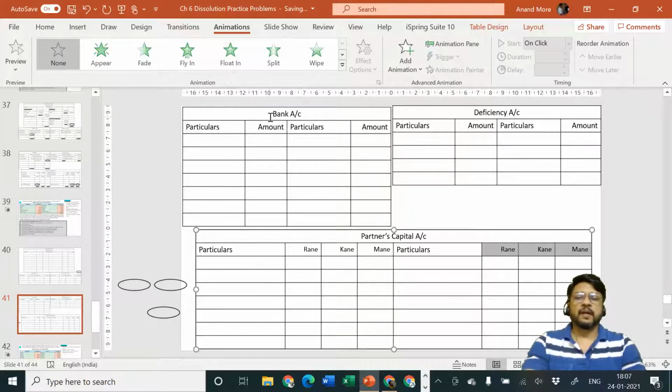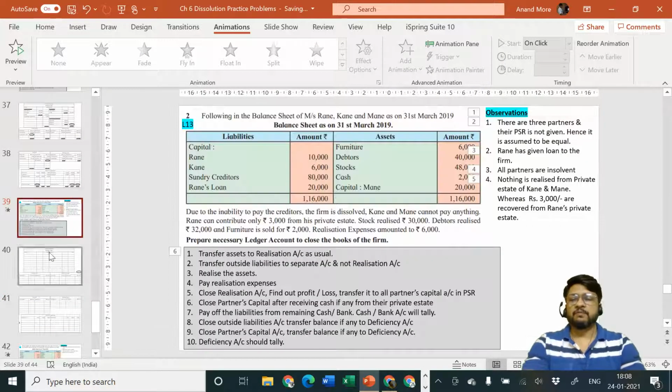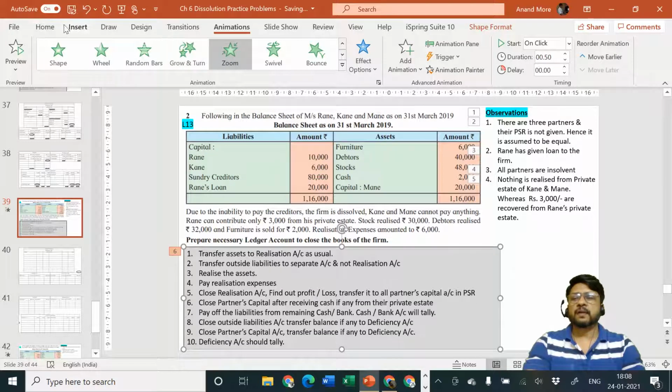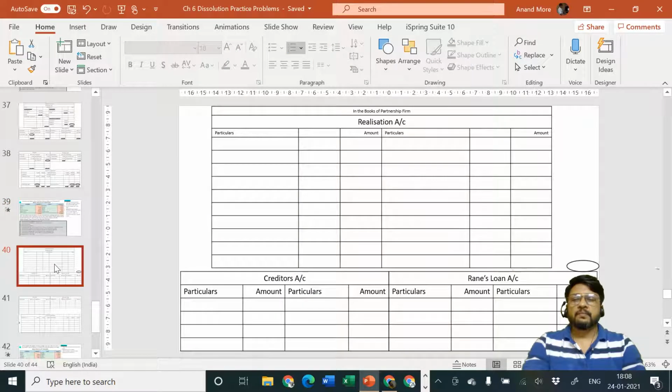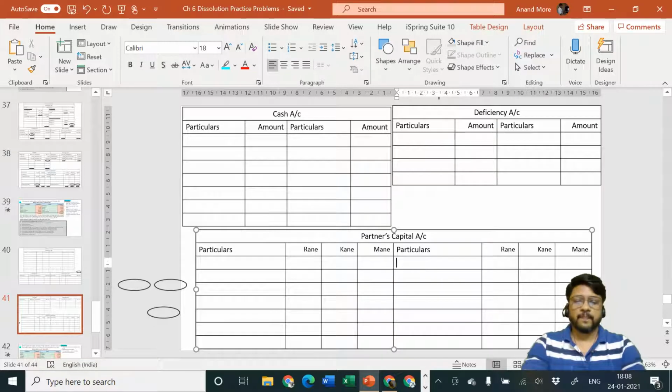Here it is not a bank account but a cash account, because in this problem there is no bank information, but there is cash information. So 10 and 6 are the amounts of partners' capital. That will be transferred to partners' capital account, credit side, by balance brought down, 10,000 and 6,000.